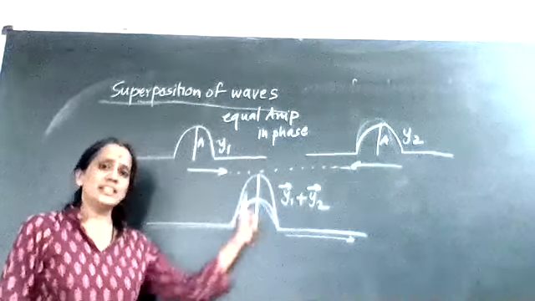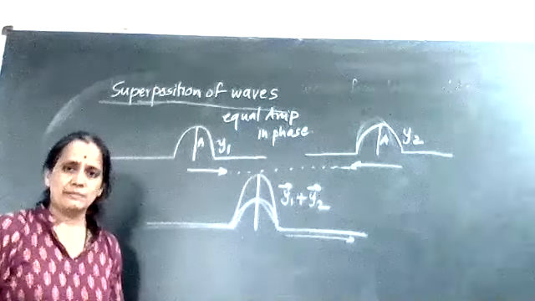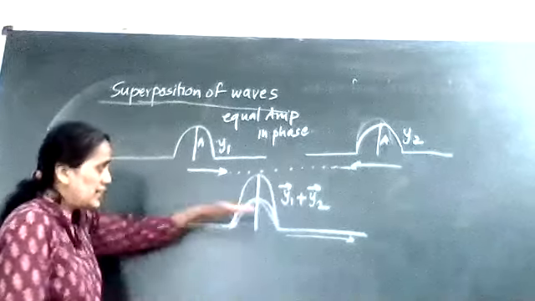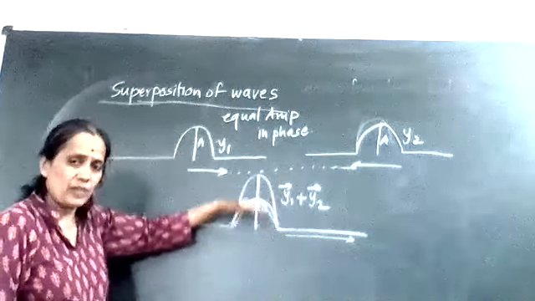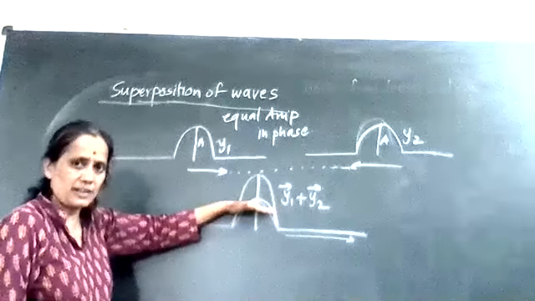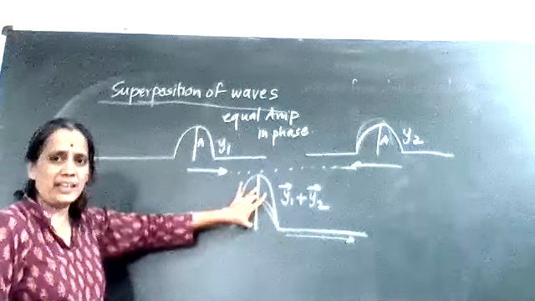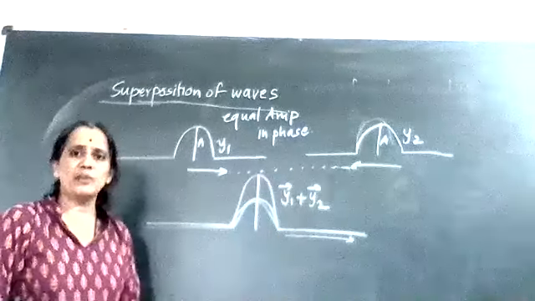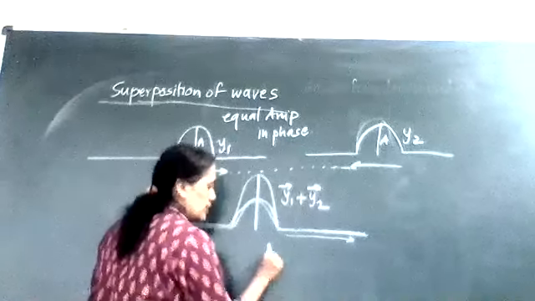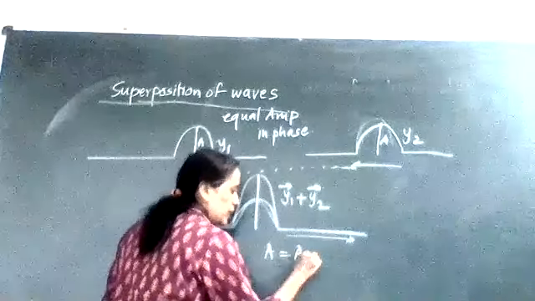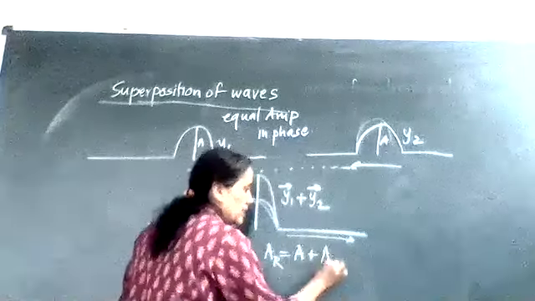Resultant displacement will go on. One crest will get overlapped with another crest, so both the crest displacements will get added. The resultant displacement will go on increasing, which means the resultant amplitude also increases. So AR is nothing but the resultant amplitude.